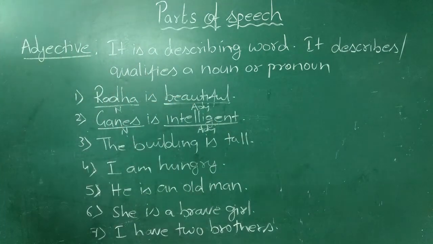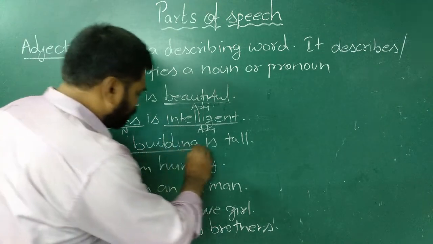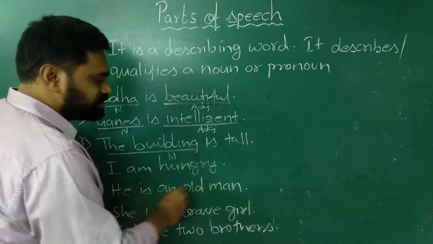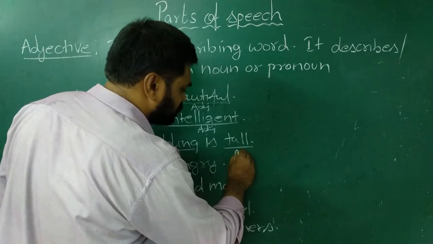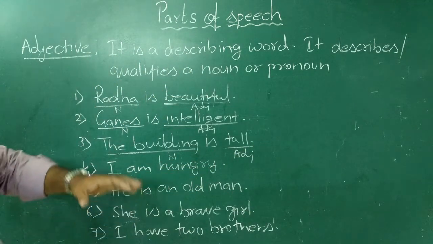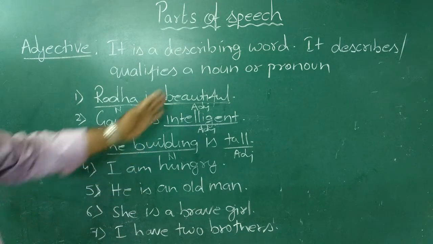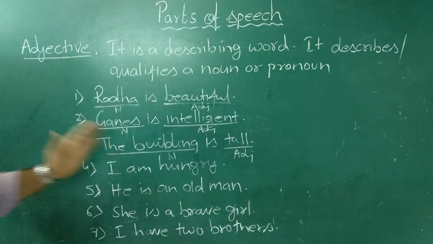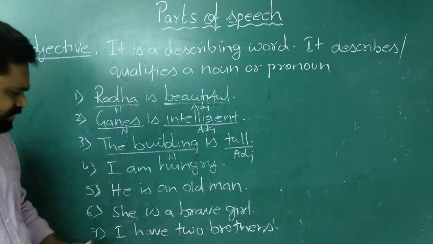See the third sentence, the building is tall. Here the building is a noun. And how is the building? The building is tall. Tall is an adjective. So in almost all these sentences you can very clearly observe that these words are describing the nouns. Let us see one or two more examples here.